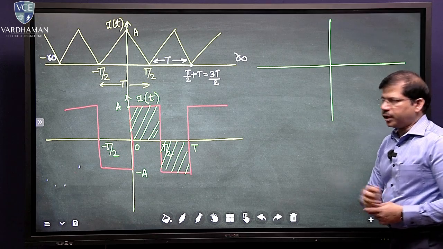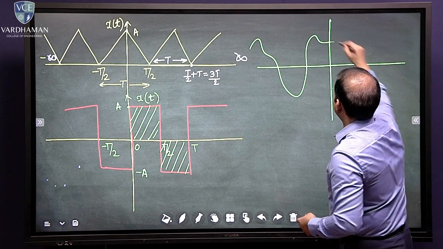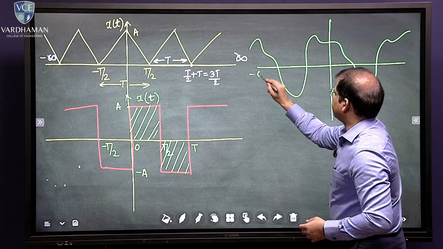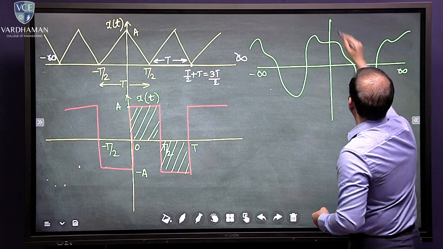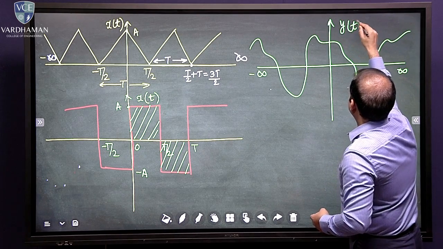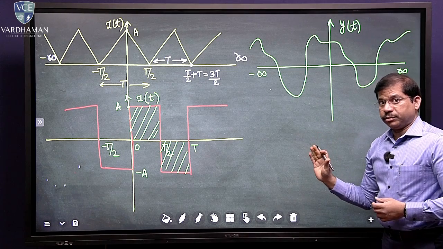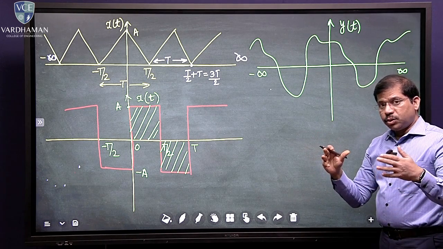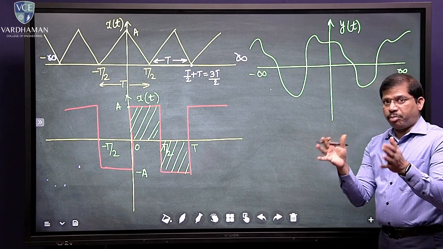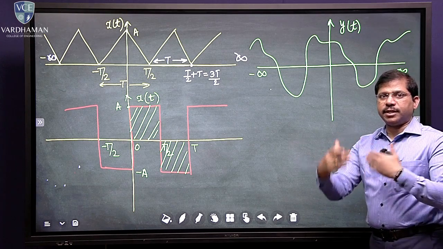I'll be drawing some signal here. Let's say there is some signal which is something like this. This is minus infinity and this is plus infinity. Let us call this y of t. This signal also exists from minus T by 2 to plus T by 2. But I could not see any portion of this signal that gets repeated.